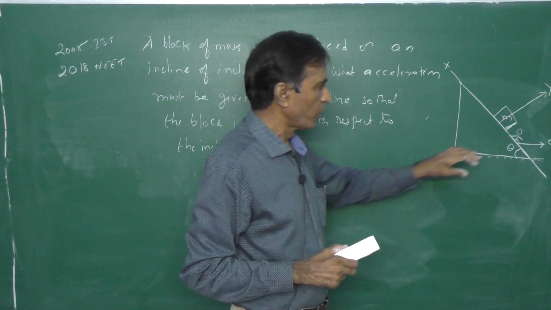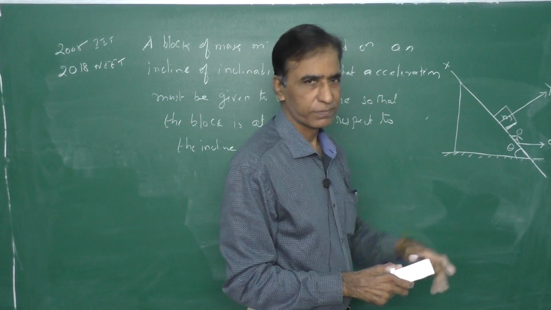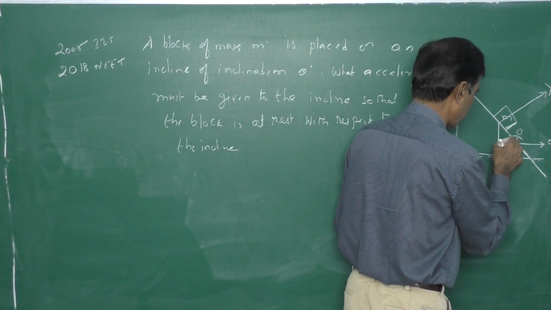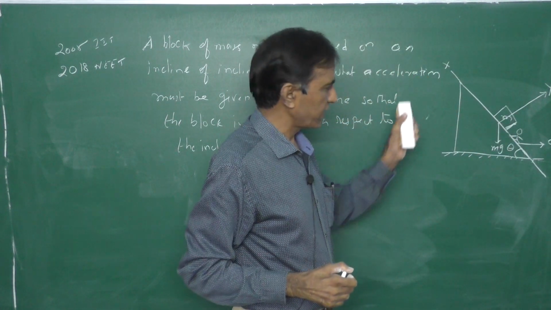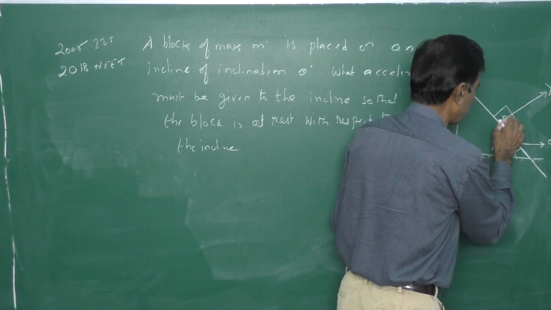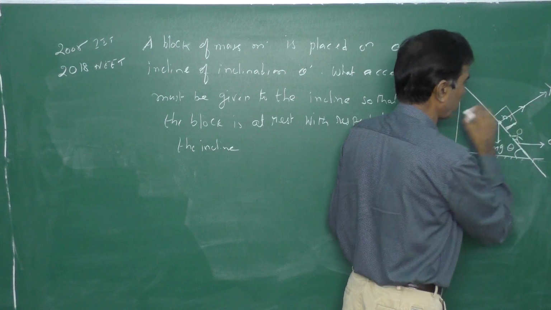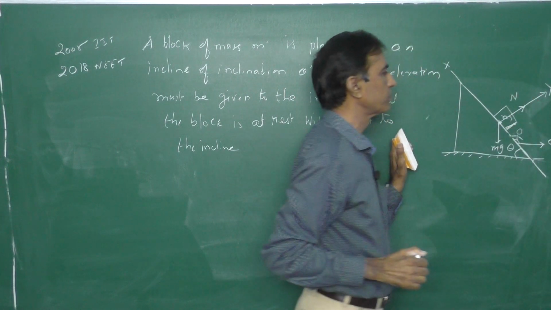Now, what are the forces acting on the block? The first and foremost is mg, which is always vertically downwards. The second is the normal reaction of the incline on the block, which is normal to the surface, that is, normal to the incline.